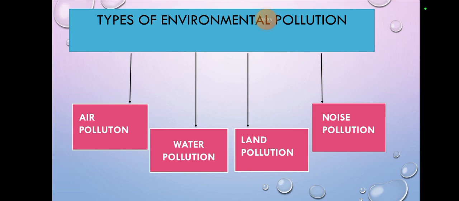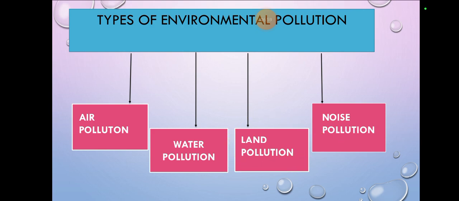We all are familiar with that because in Pakistan there is a major or minor quantity of air pollution. Water pollution, in lakes, in rivers, in streams and springs, there are many water pollutions.